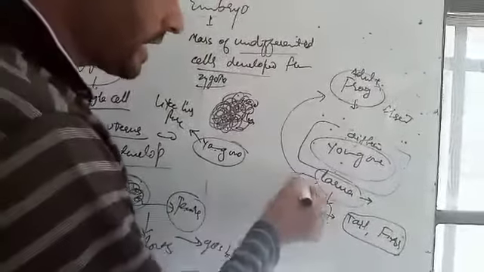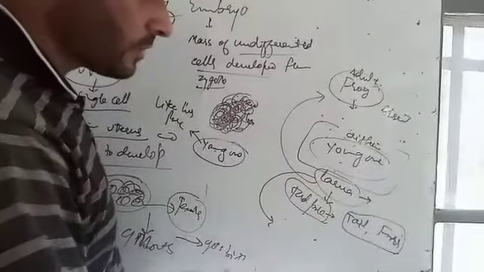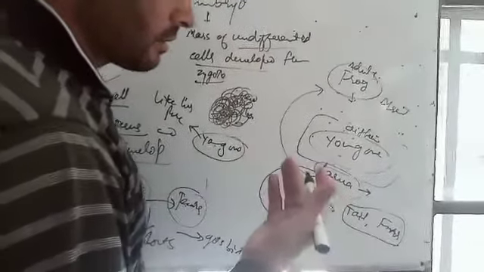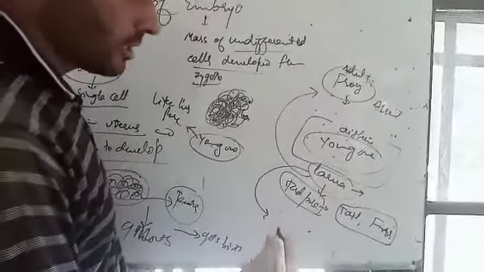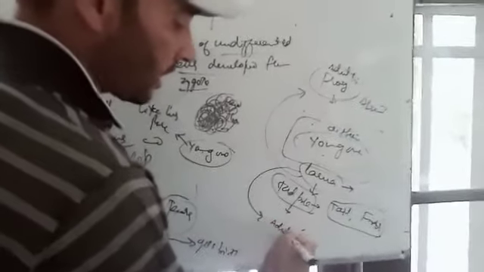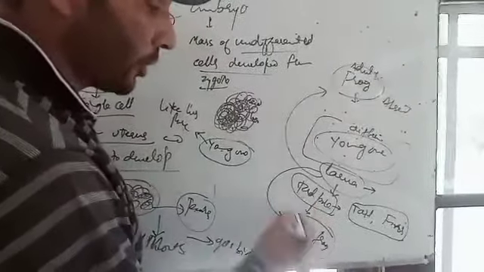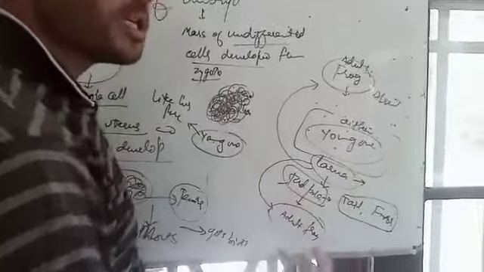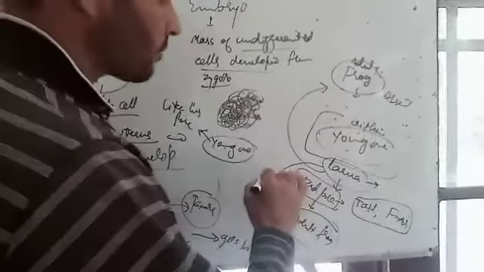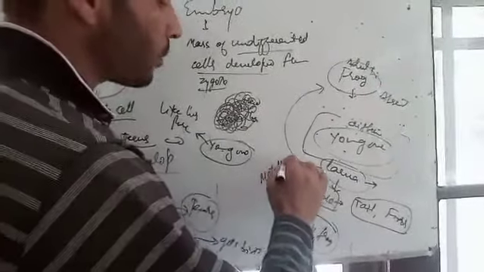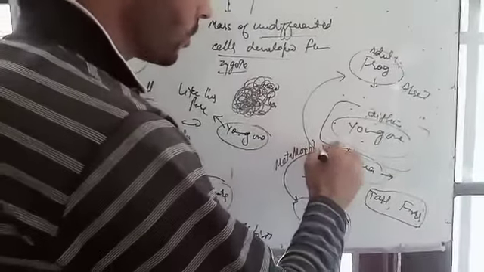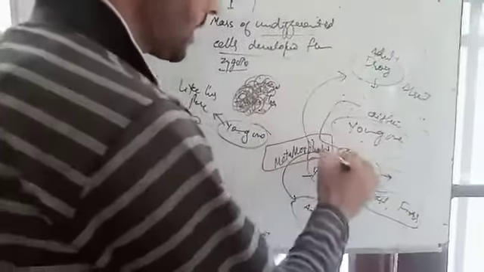Then after that larval stage, other developmental stages occur, and then the tadpole forms the adult frog. That means it is now the fully developed individual. The tadpole is an underdeveloped individual. That process is known as metamorphosis. What is metamorphosis?